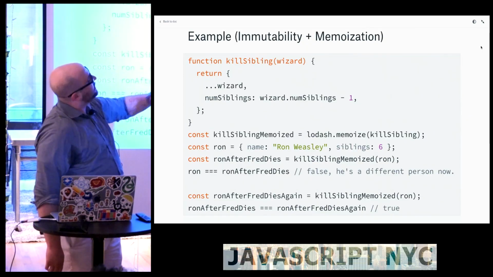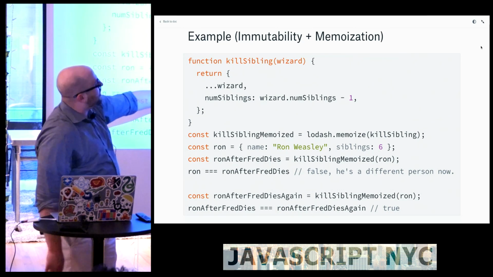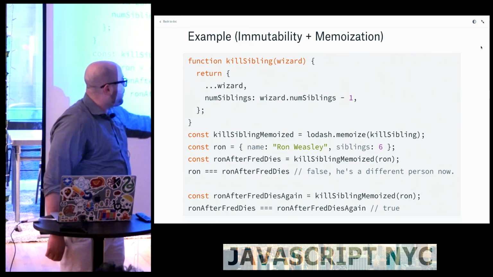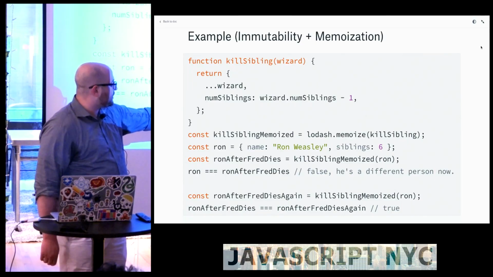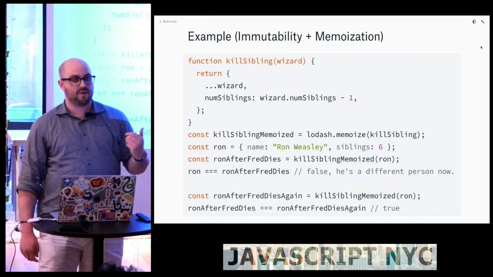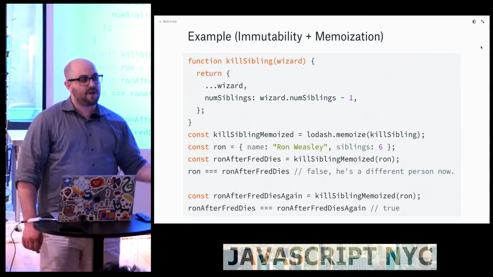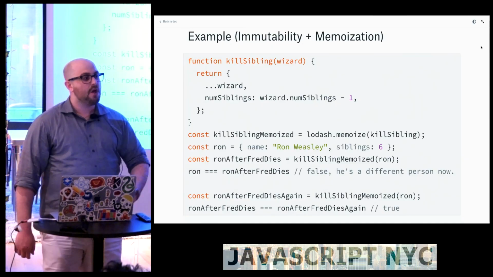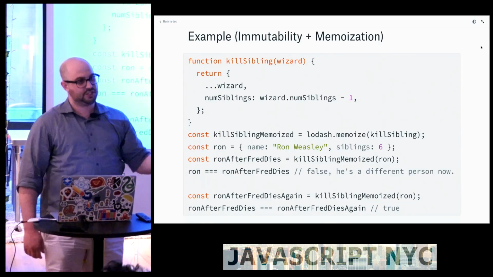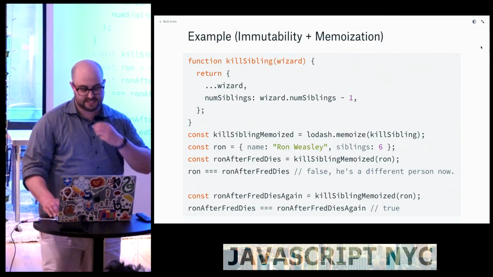Now, when we memoize this, we guarantee that if we give it the same object every time, it's going to spit out the exact same reference. So if I pass it Ron to the memoized version of this function, it's going to return true because it's going to cache itself on the reference to the original object, and now it's always going to return the same output, which means that we can rely on it and know that if we want to render down the line if something's changed, we're not going to render unnecessarily.